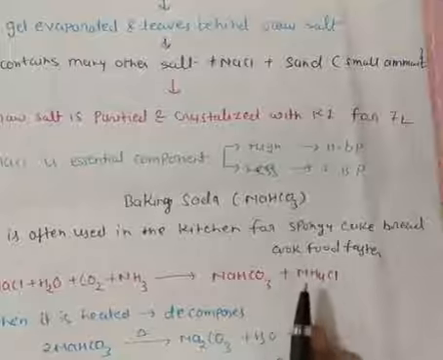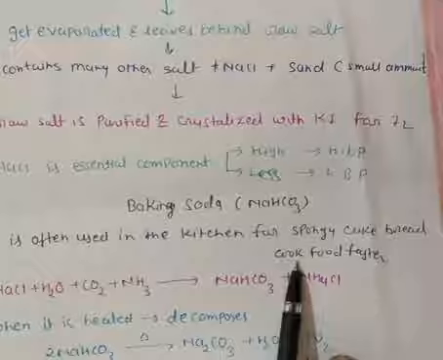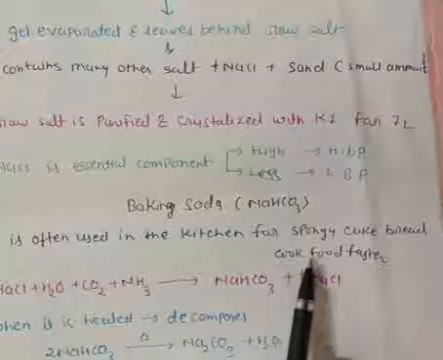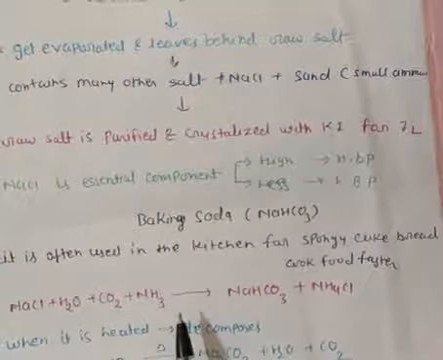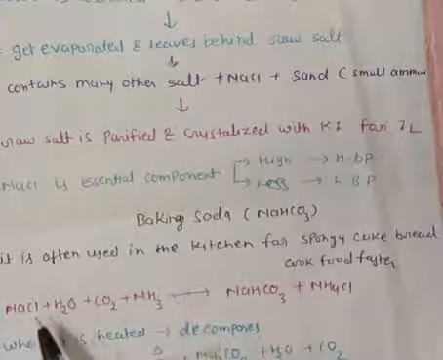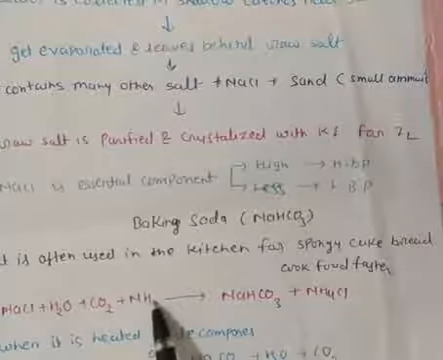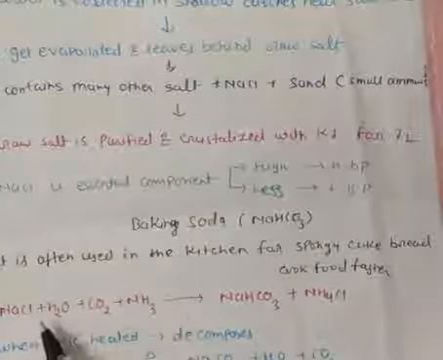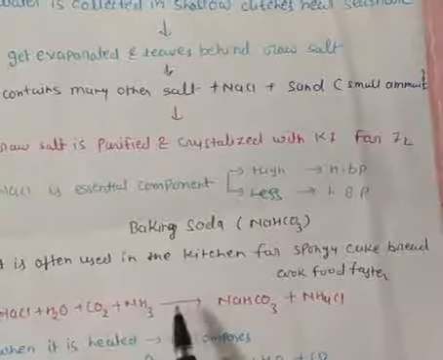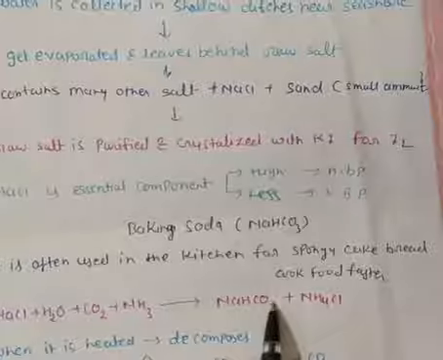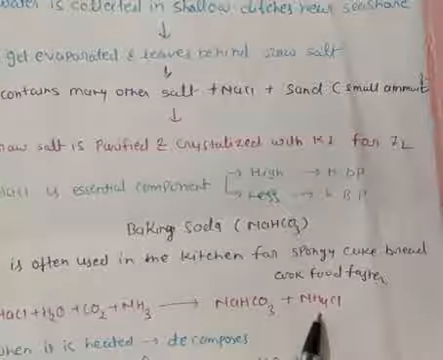Suppose we want to cook pulses and we are unable to cook them fast, so we can add a small amount of baking soda. If we want to make baking soda, what do we have to do? Sodium chloride is treated with water, CO2 and ammonia, and we get sodium bicarbonate, NaHCO3, plus ammonium chloride.